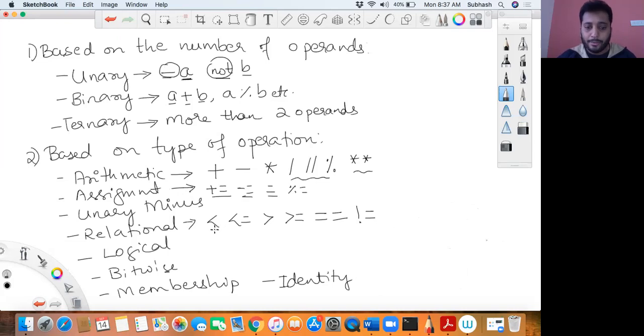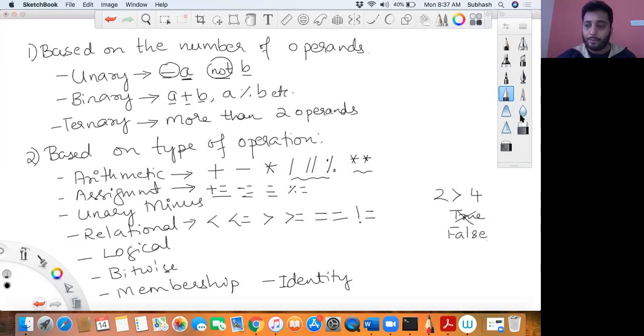Okay, so less than, we'll see. Suppose when I say 2 less than 4, this will result in a Boolean constant true value. Now if suppose I change this operator to 2 greater than 4, is the value of 2 greater than the value of 4? No. So this will result in a false value. This expression results in a false constant.